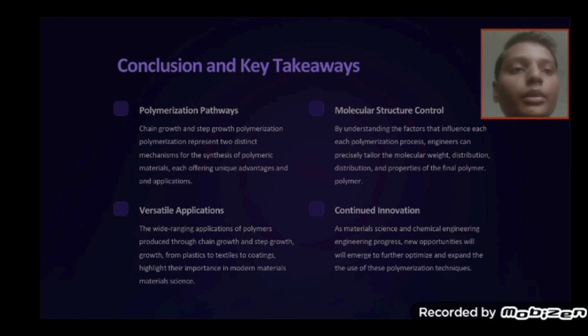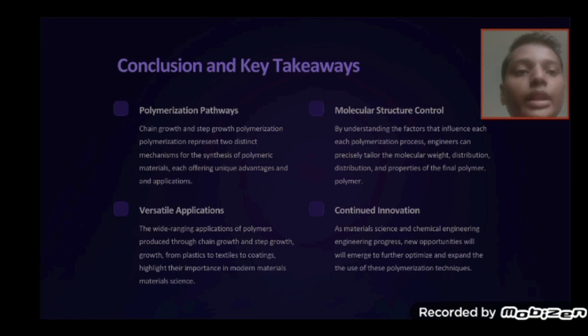Molecular structure control. By understanding the factors that influence each polymerization process, engineers can precisely tailor the molecular weight distribution and the properties of the final polymer. Versatile applications.